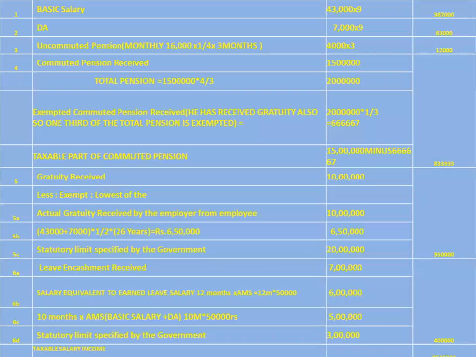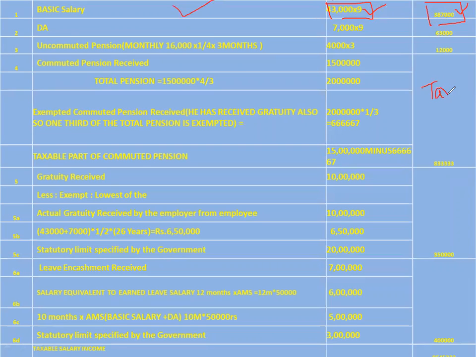Let's solve the problem. So basic salary is 43,000 into 9 is equal to 3,87,000. So this is the calculation part. This is the total amount, and this is the taxable column.